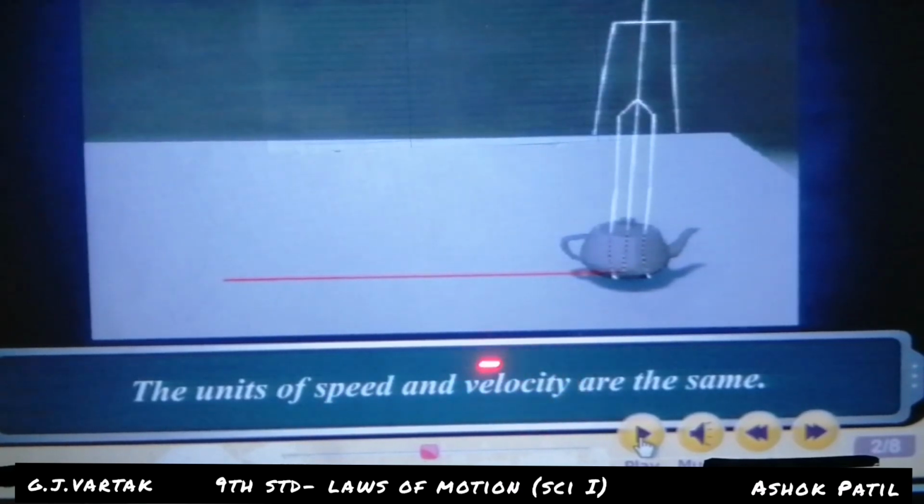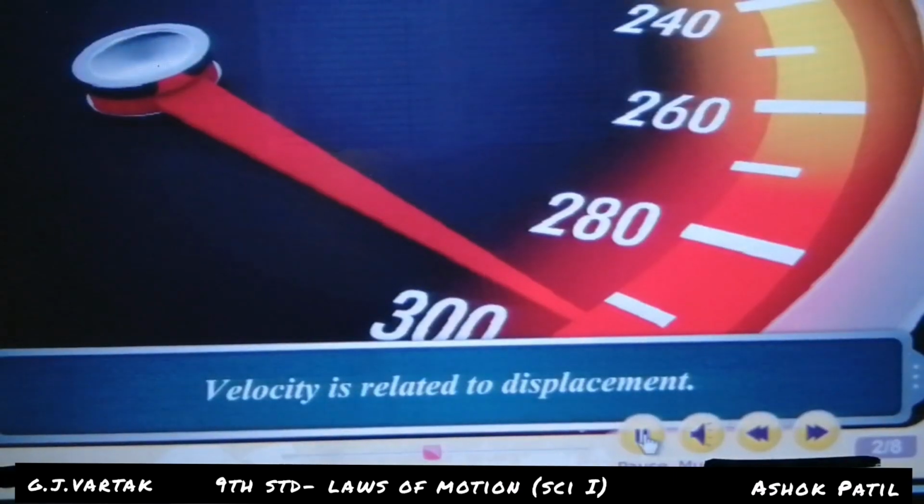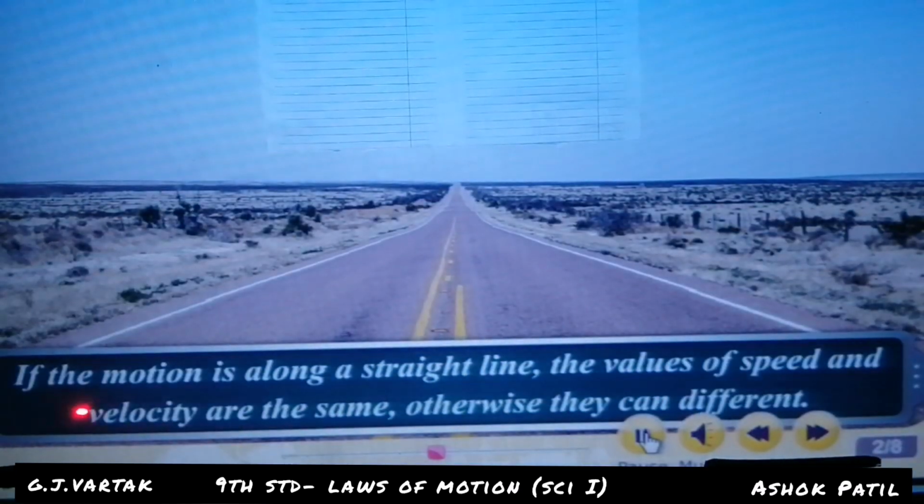Speed and velocity, both are different, but the units of speed and velocity are the same. Velocity is related to displacement.